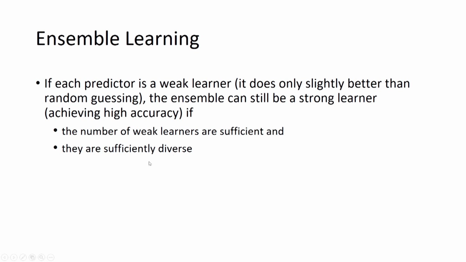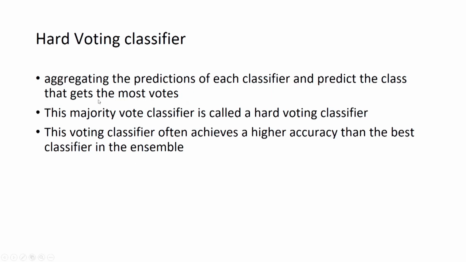Definitely the idea is that if one machine learning model is, suppose, giving you a wrong result for one particular instance, then the rest of the models should give the correct result, and then when we take the aggregation we may get the correct one. If all the models are working in the same way, it means the results of all the models will be the same. In that case, when we aggregate, there will be no improvement, and that is why this is the second condition, that all these models must be sufficiently diverse.